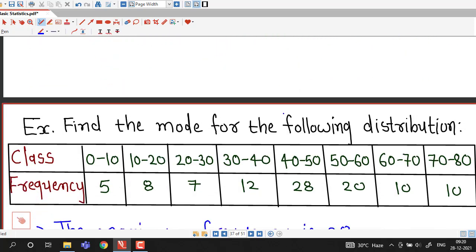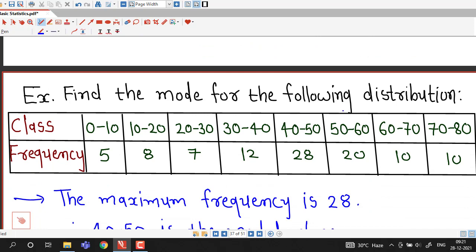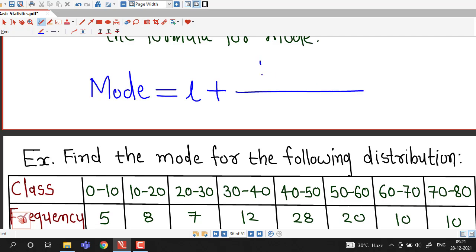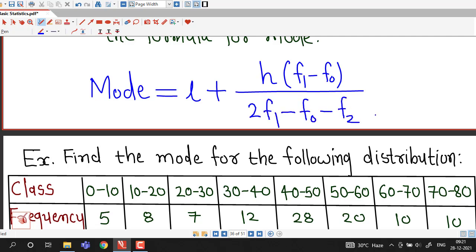We consider this example. Find the mode for the following distribution. So again we write down the formula for mode. This we have to remember. Mode equal to l plus h times f1 minus f0 divided by 2f1 minus f0 minus f2.